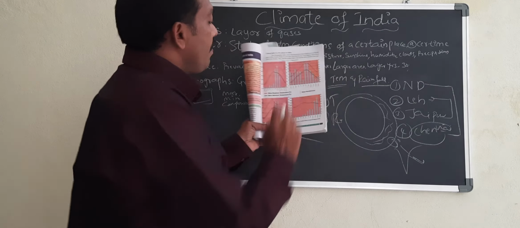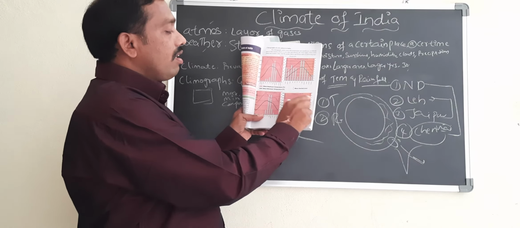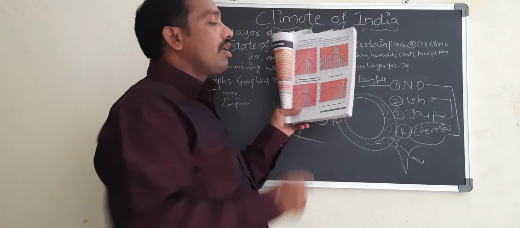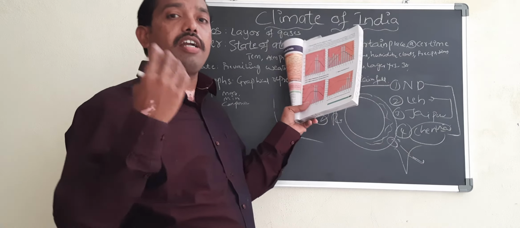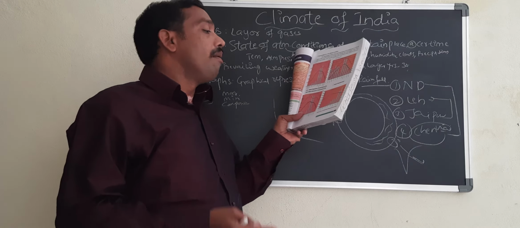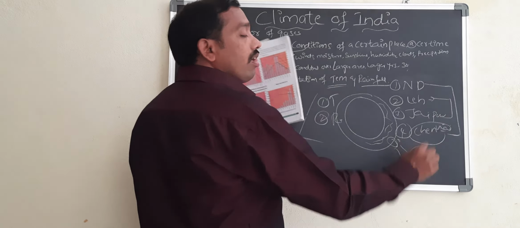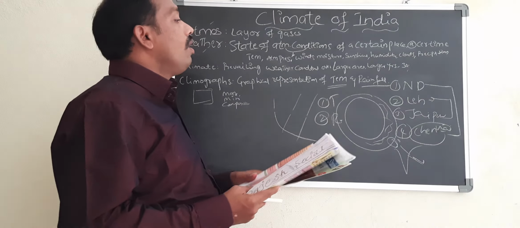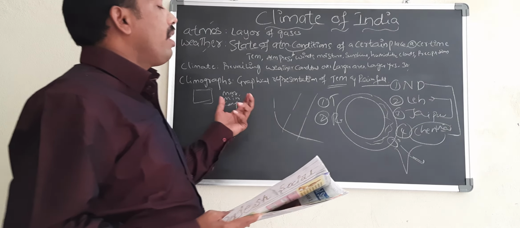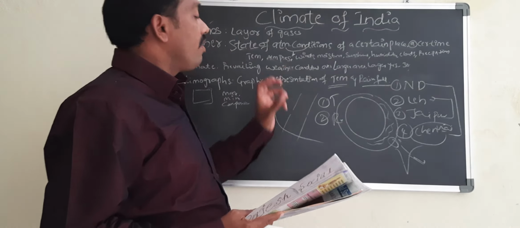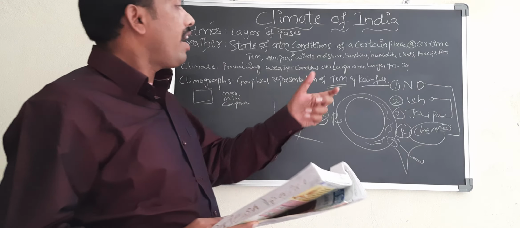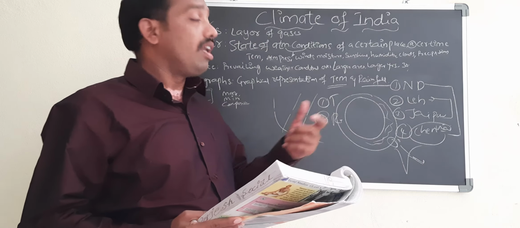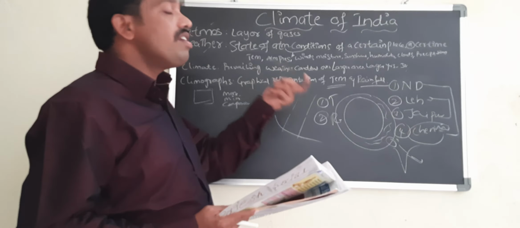But if you observe all these graphs, you can understand that Chennai's graph is somewhat flattened, so there is not much variation in climatic conditions. It means within the summer, the day temperature and night temperature do not differ much because of the oceanic influence or water body. So the influence of the ocean impacts the climate of a place. Now let us see which factors impact the climate of a place, and why these regions have different types of climatic conditions. Let us see the factors influencing the climate of India.